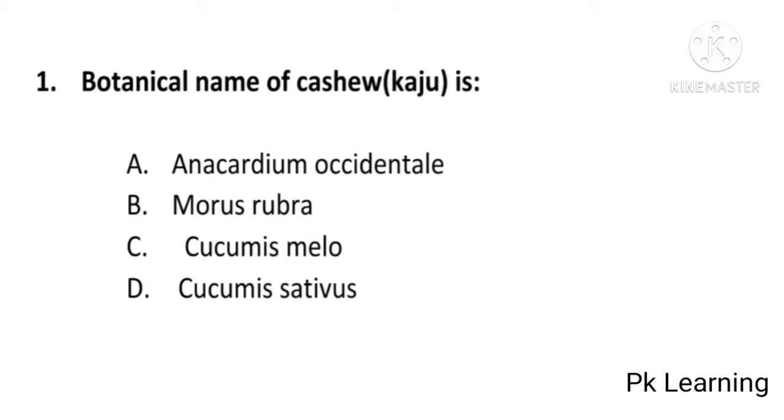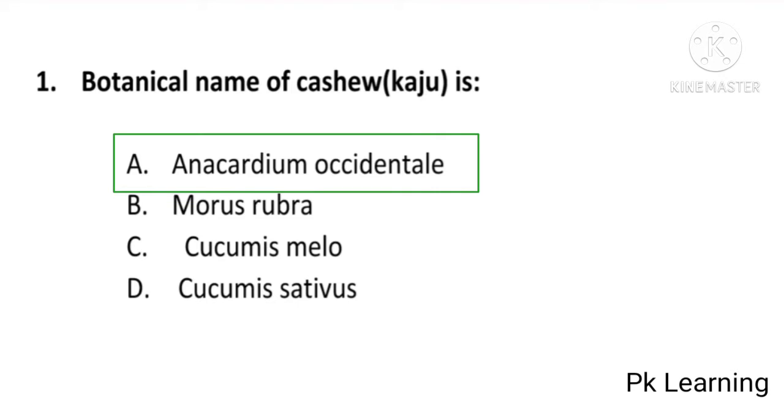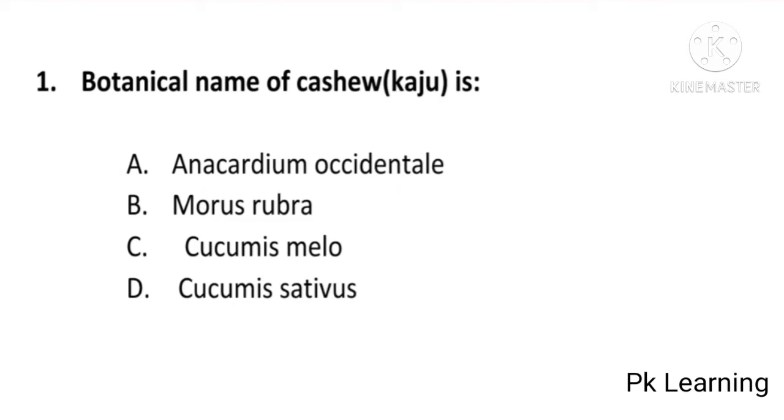In this video we will discuss the botanical names of some common fruits. Let's start. First question: botanical name of cashew is Anacardium occidentale, Morus rubra, Cucumis melo or Cucumis sativus. And answer is A, Anacardium occidentale. Botanical name of cashew or kaju is Anacardium occidentale. A is the correct option. And next question.